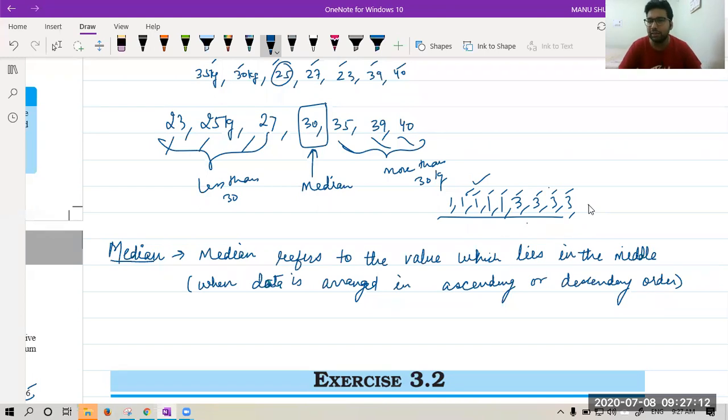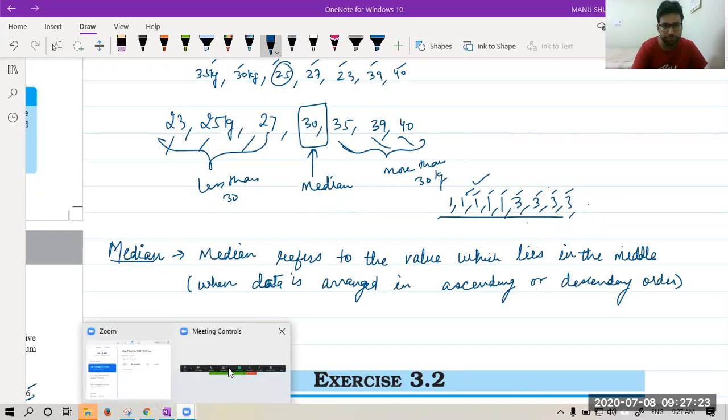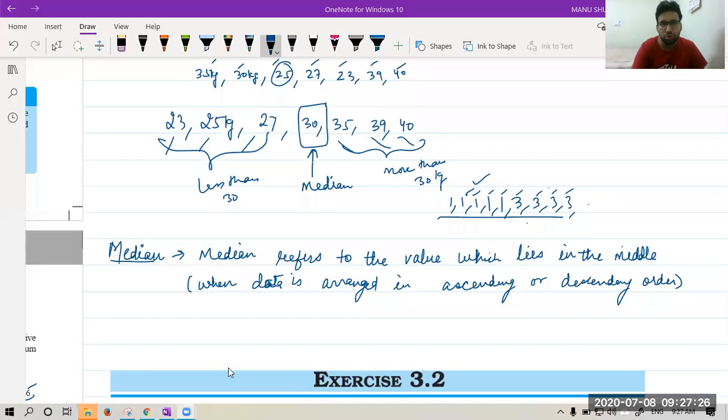In this case, 1 is the mode. And what is median? Please tell. What is the median, class? Median is also 1. So we have got in this case mode is 1 and median is 1. Median is the middle term when data is arranged in ascending order, and this is already in ascending order. There are 9 terms. So 4 on this side, 4 on this side. 1 is the median as well as mode. So in our example, both are same.